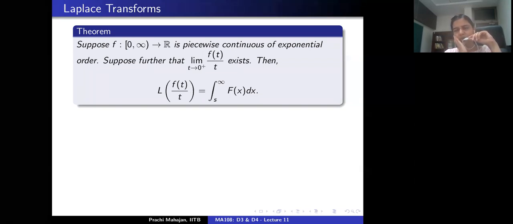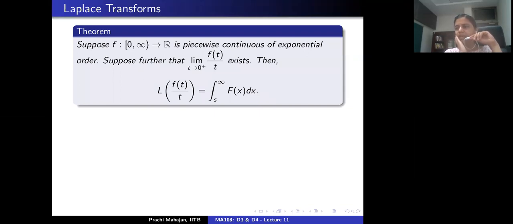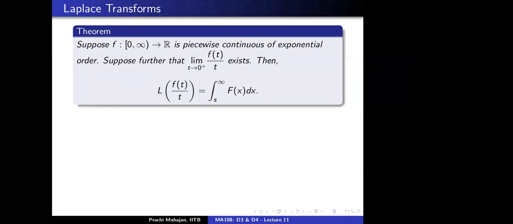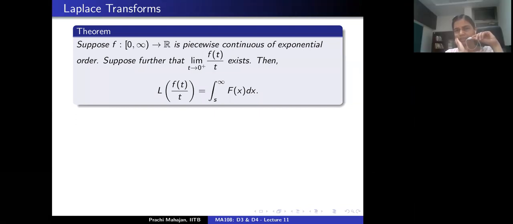Integrating the transform of a function little f in the t domain corresponds to taking the Laplace transform of the function g, which is the same as f(t) by t.